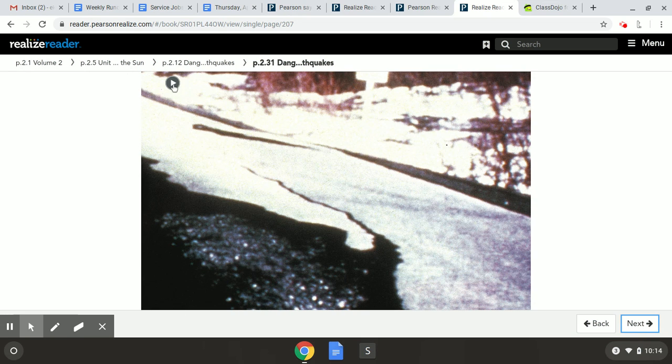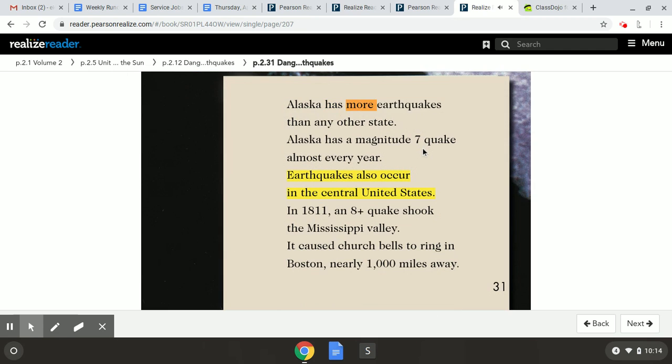We just read this the other day, so this should be: Alaska has more earthquakes than any other state. Alaska has a magnitude 7 quake almost every year. Earthquakes also occur in the central United States. In 1811, an 8+ quake shook the Mississippi Valley. It caused church bells to ring in Boston, nearly 1,000 miles away.